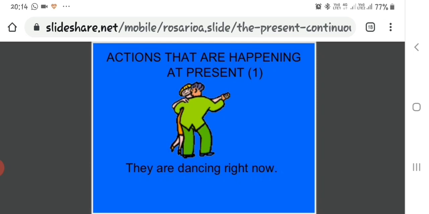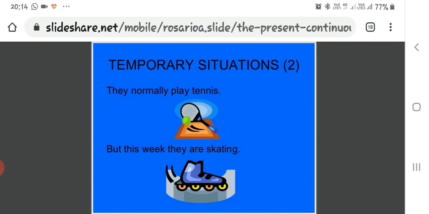Second, temporary situations. I am staying with a friend at the moment. Actions that are happening at present: they are dancing right now. Now, they normally play tennis. On a regular basis they play tennis. So in this sentence it is the simple present tense: they, verb first form, play. It is simple present when the action is happening regularly, again and again. Remember? They normally play tennis. That is a regular situation.